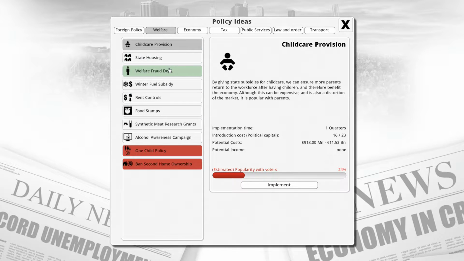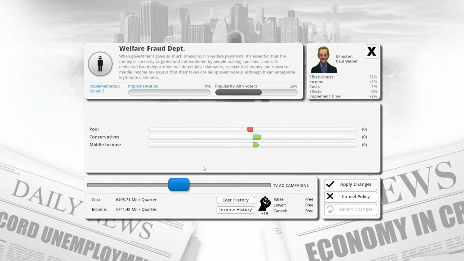Welfare. Welfare fraud department. Yes. Conservatives and middle income both like this more. Let's go for... It's about double. I think if we make a cool billion off of this, we'll be doing good. Cool billion.